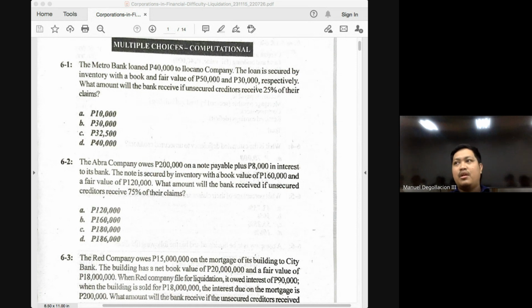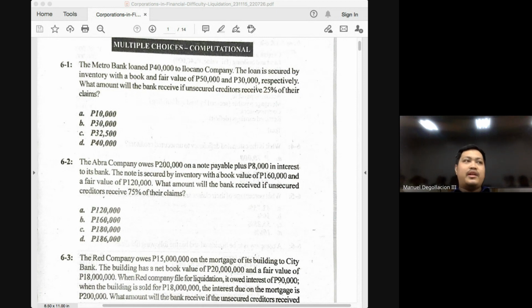Again, this would be very simple. We will just be liquidating the assets of the corporation to pay off its outstanding liabilities. Okay. In the examination class, this would be one of the easiest topics that can come out. In an exam that will include corporate liquidation, you're expected to make up for all your past examinations that did not give you good scores. This is the topic that you should take advantage of to improve your grades, because the questions here are very simple.